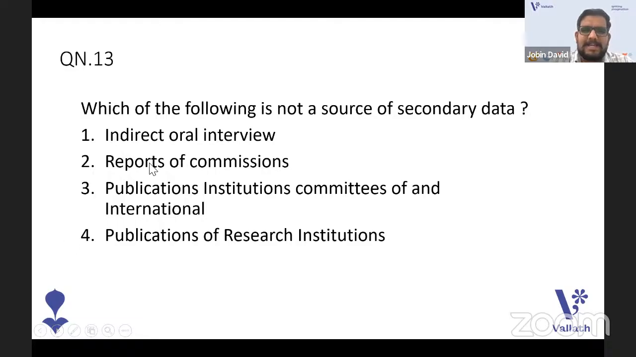Yes. Which of the following is not a source of secondary data? Indirect oral interview, reports of commissions, publications of institutions, committees, national and international publications of research institutions. Which is not a source of secondary data?